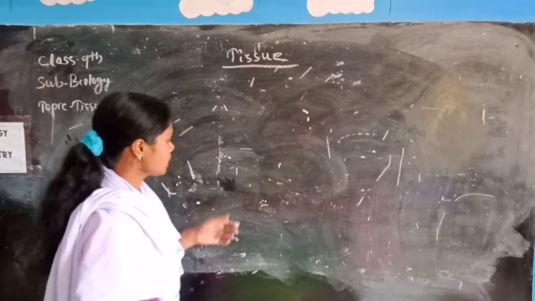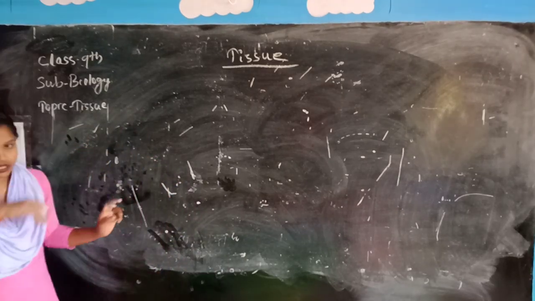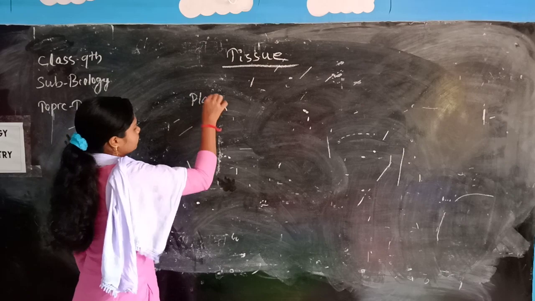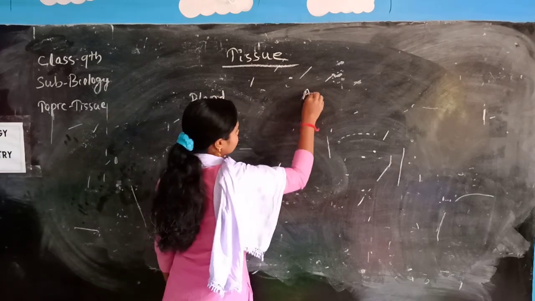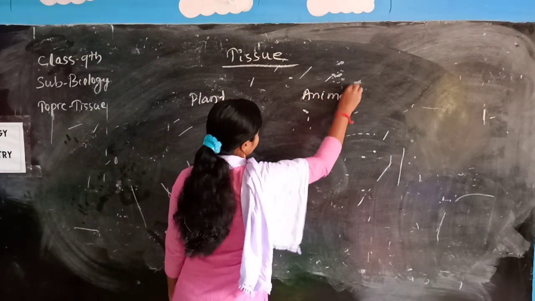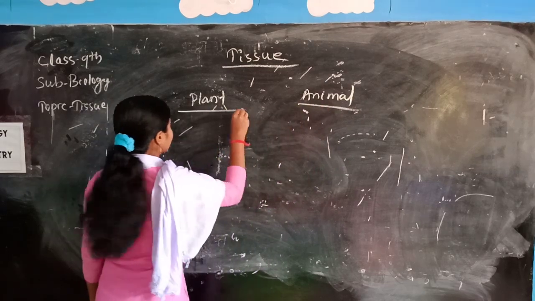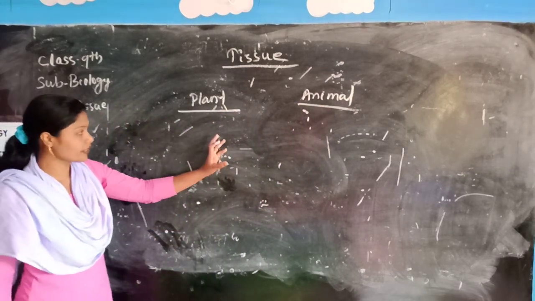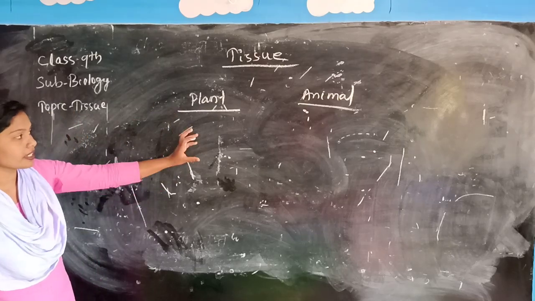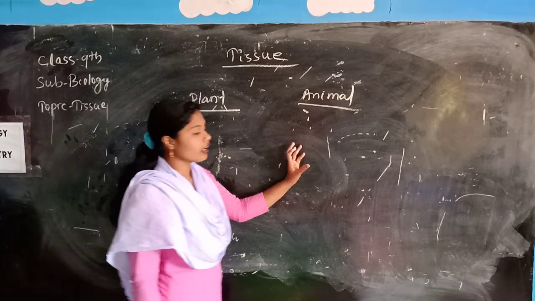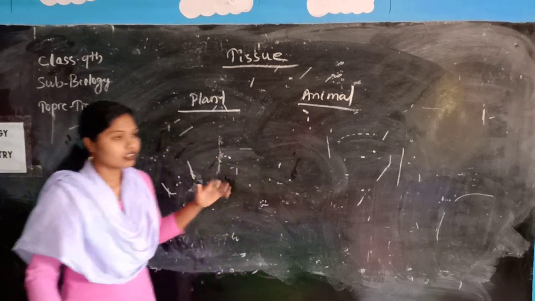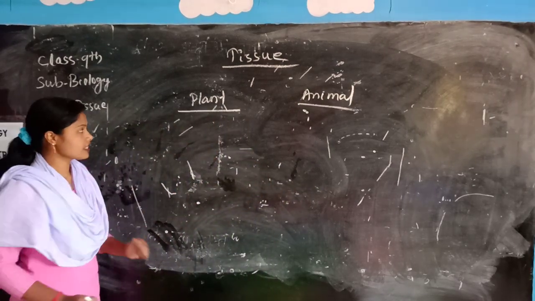So first we see whether plant and animal tissues are of the same kind. Plants are stationary or fixed in one place, but animals move here and there for their food, shelter, etc.